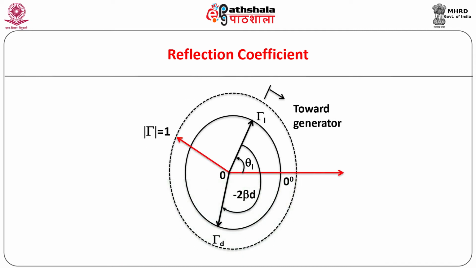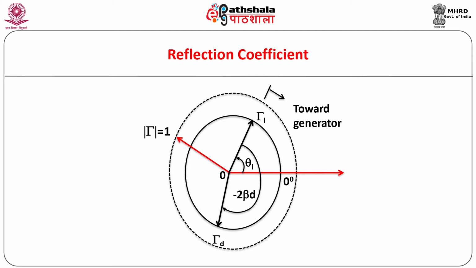We know that the maximum value of reflection coefficient is 1. At the receiving end, the reflection coefficient is mod of tau L. If the transmission line is lossless, that is, if attenuation constant alpha is 0, then the reflection coefficient has constant magnitude, but its phase angle theta L goes on changing along the transmission line in a direction from load to the generator.